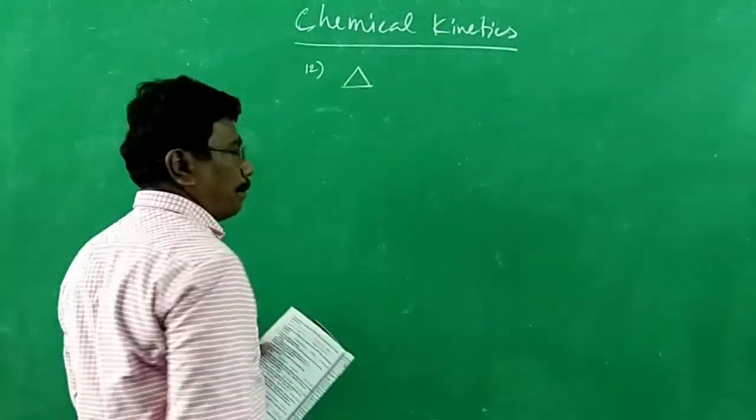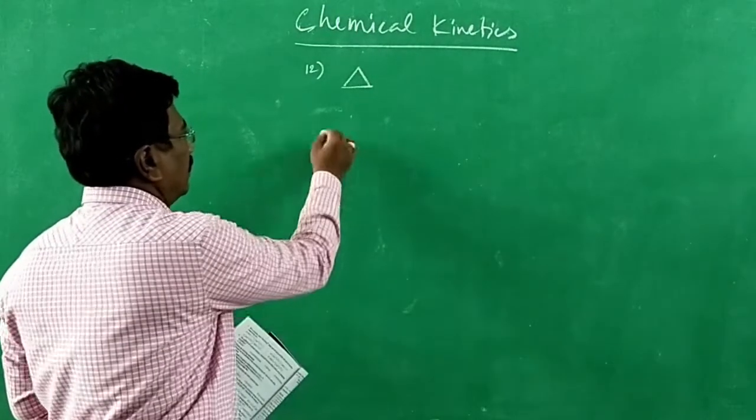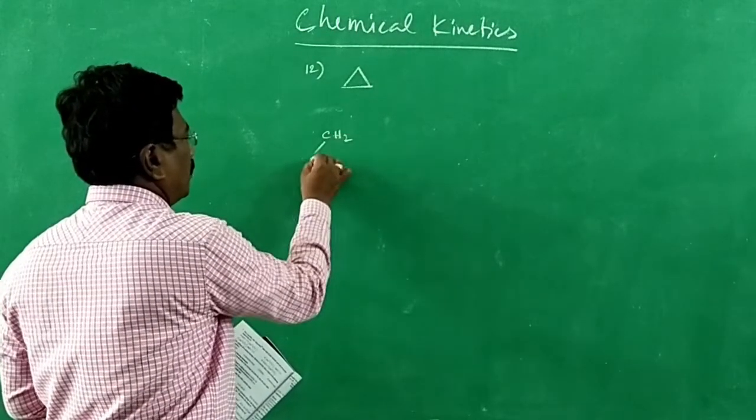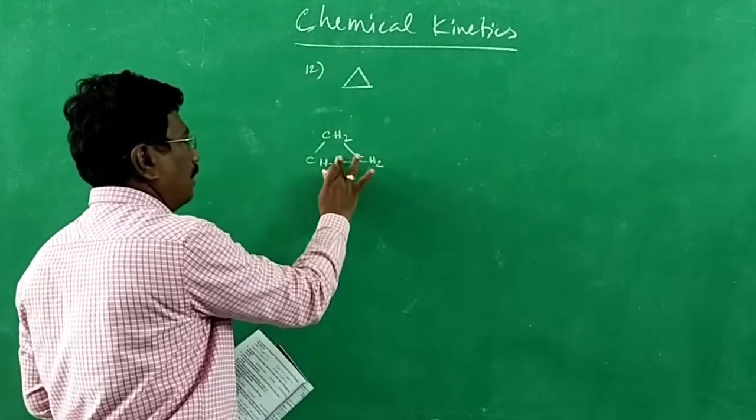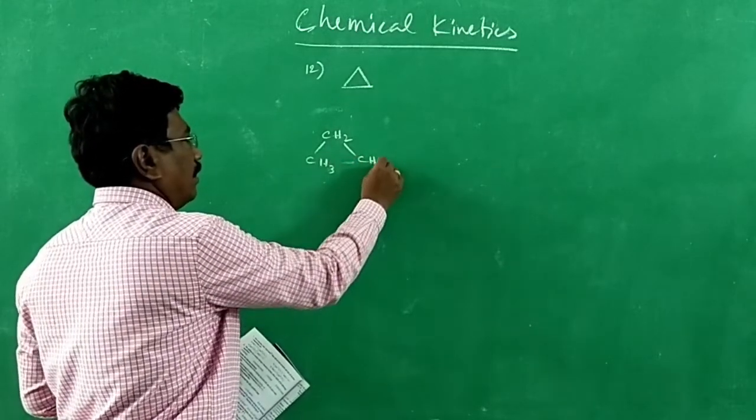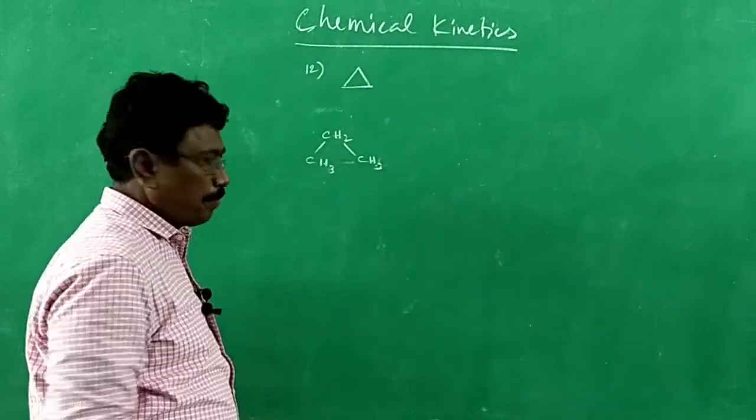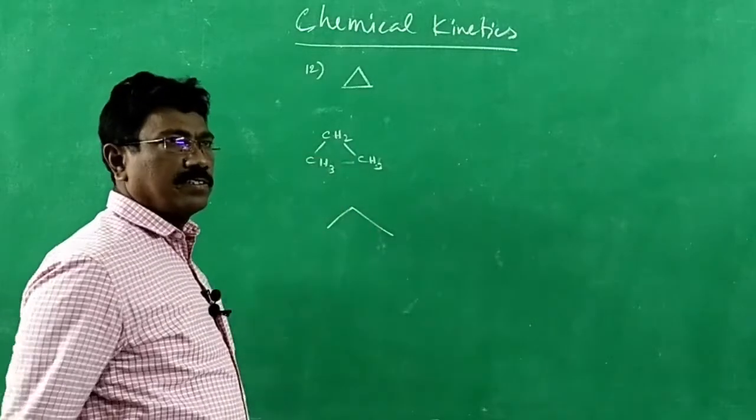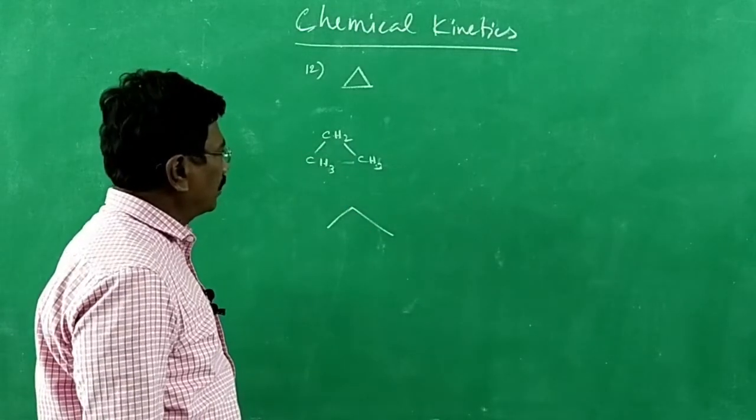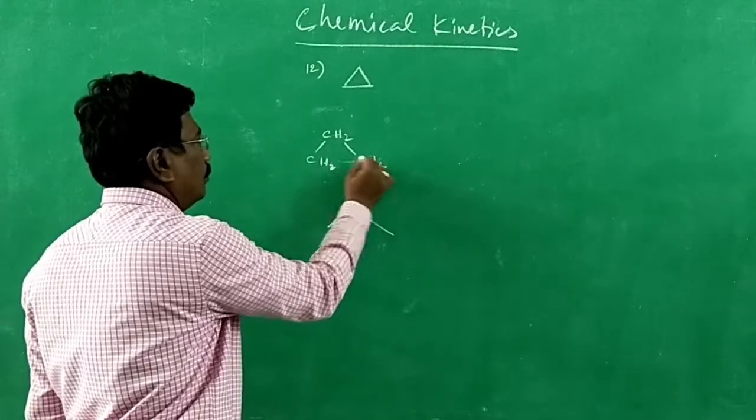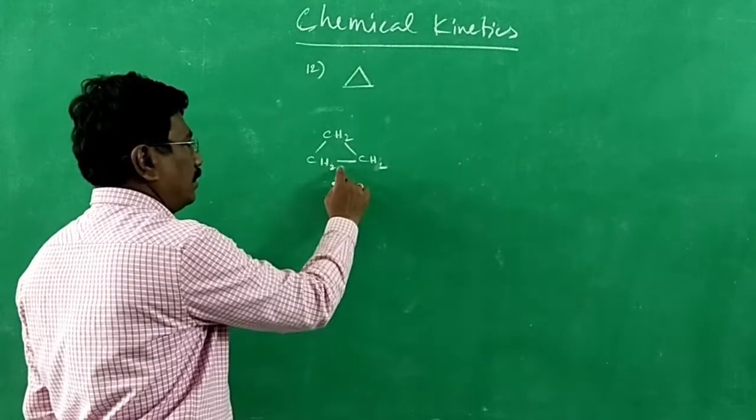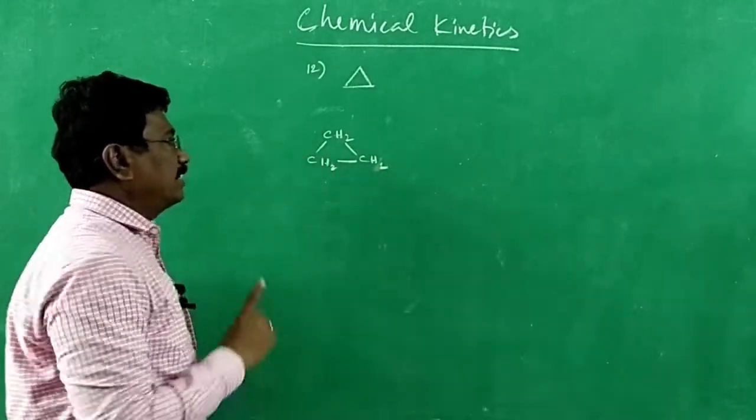Cyclopropane. In short, it is written like this: CH2, bond CH2, bond CH2. This is cyclopropane. Propane is CH3, it can be written like this, in line drawing. If it becomes a ring, CH2, CH2, a ring structure. To form a bond, we have to reduce two hydrogens. It is cyclopropane.